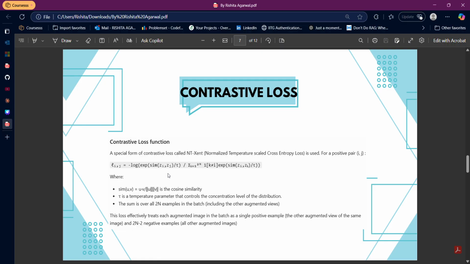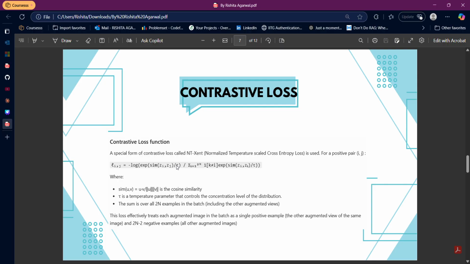But if the similarity is very low, that means Zi and Zj might be a negative pair, and the lower the value of tau, the more negative it will go, not in the sense of magnitude, but in the sense of similarity. So a smaller tau will discriminate better between the positive pairs and the negative pairs. But what if tau is high?